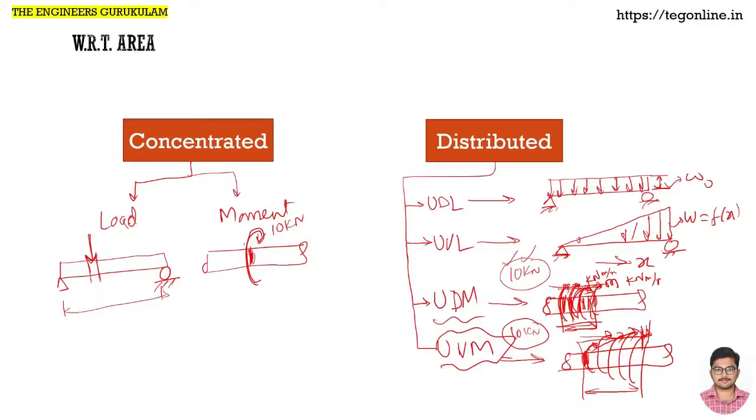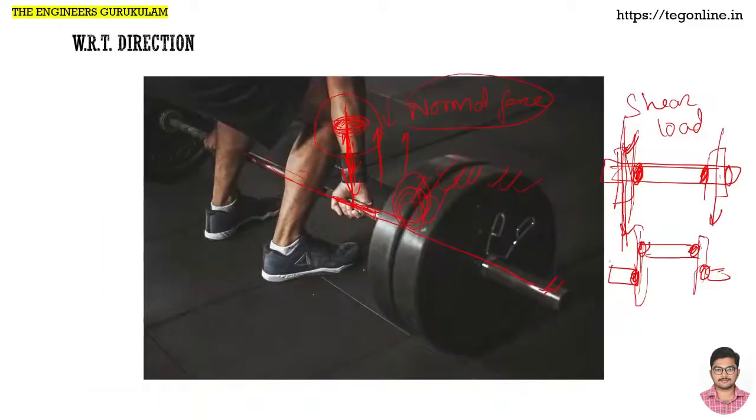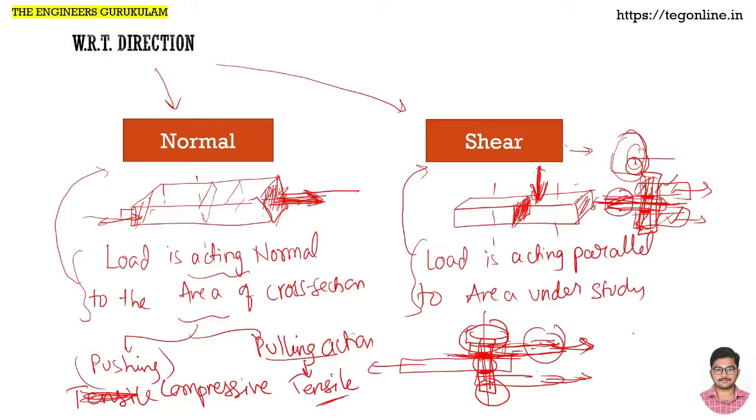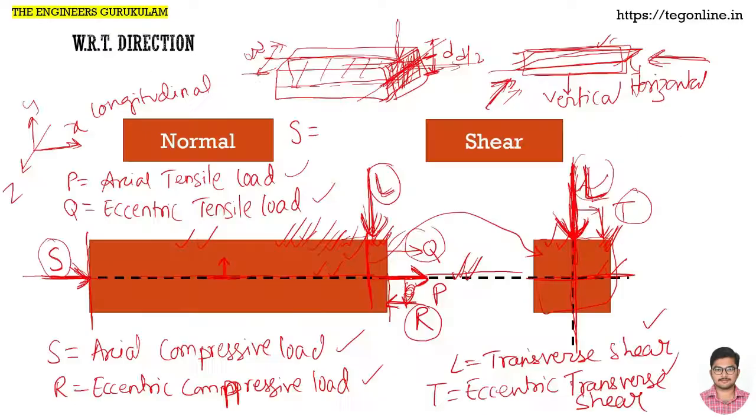With respect to area, it is concentrated and distributed. With respect to direction, it can be normal or shear loads. Finally, we saw further classifications of normal and shear loads as axial tensile load, eccentric tensile, axial compressive, eccentric compressive, transverse shear and eccentric transverse shear.